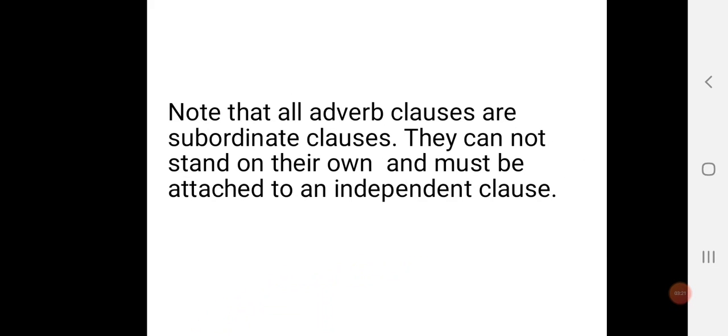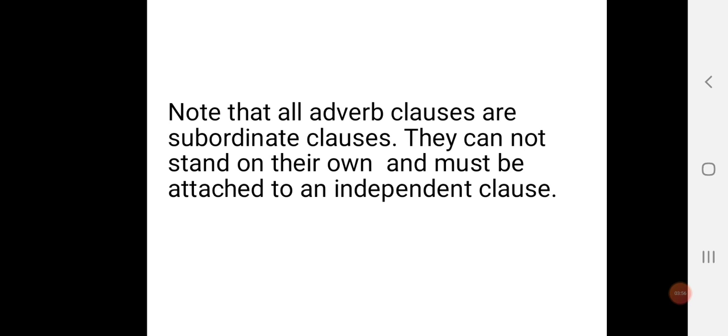Let's move on. So note that all adverb clauses are subordinate clauses. They cannot stand on their own. So they need to be attached to an independent clause to function very well. Your subordinate clause is also known as a dependent clause and must be attached to an independent clause, a clause that can stand on its own.